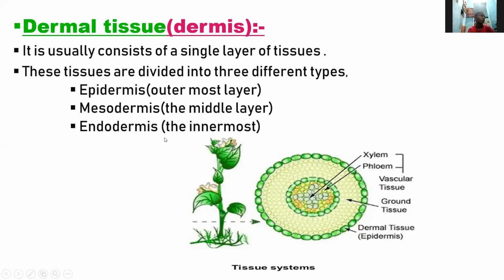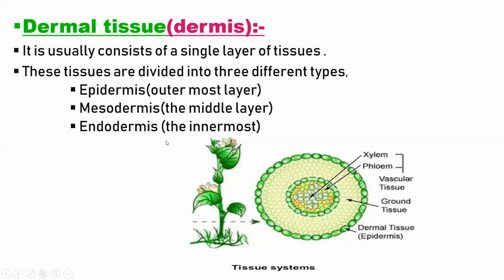Endo means inner. The epidermis is the outermost layer of the plant body. The mesodermis is the middle layer. And the endodermis is the innermost part of the plant.